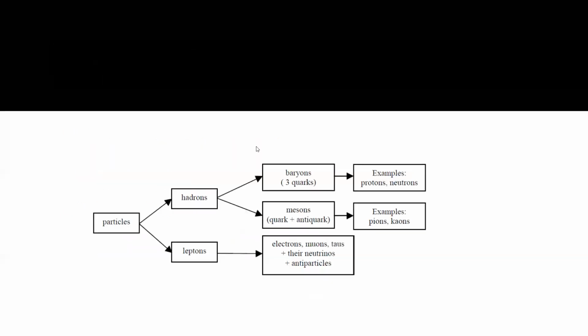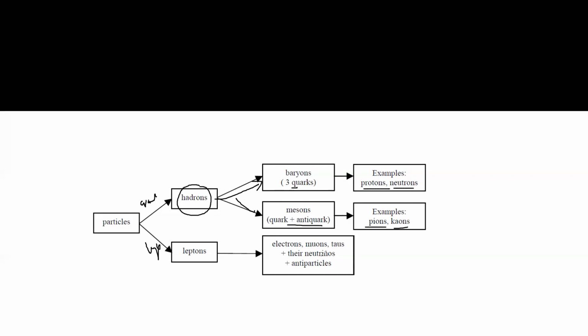So when we summarize this, we can simply say that a particle can be a quark, it can be a lepton. Quarks collectively can make hadron. Hadron means if they consist of three quarks, we call it baryon. If they contain quark and antiquark, we call it meson. Examples of baryon are proton and neutron. Examples of meson are pion and kaon.